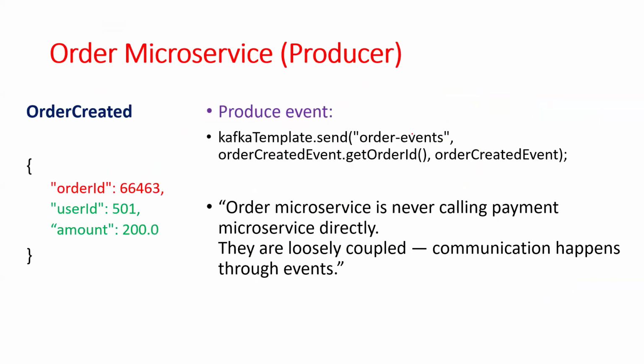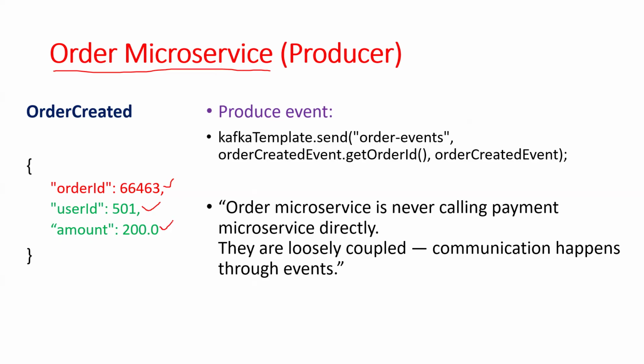Now see here, for example, I'm going to show you a different kind of example so that you get a clearer picture. Suppose you have an order microservice. Whenever a user places an order, now you have an order ID. Here, order ID is very important. Order ID, who placed the order, user ID, how much amount you are paying, the total amount for this specific order.